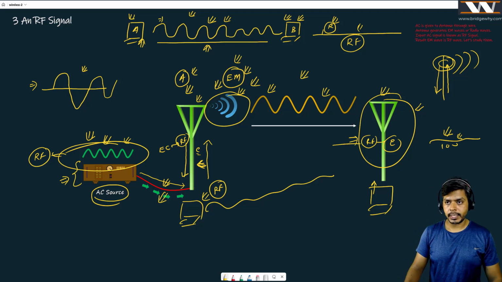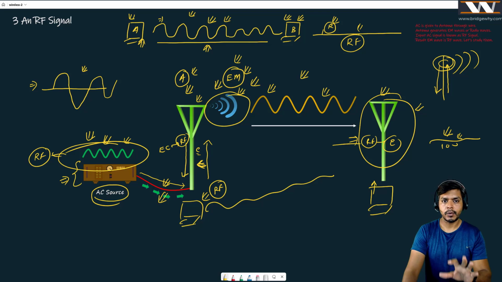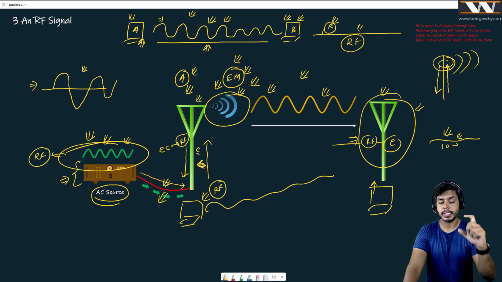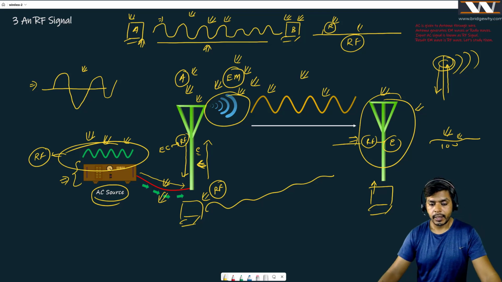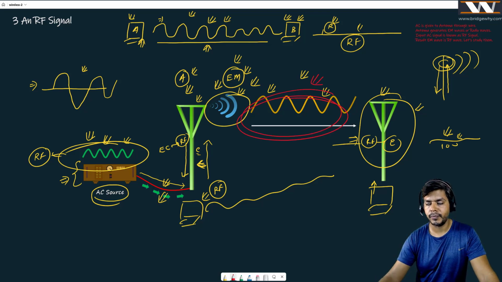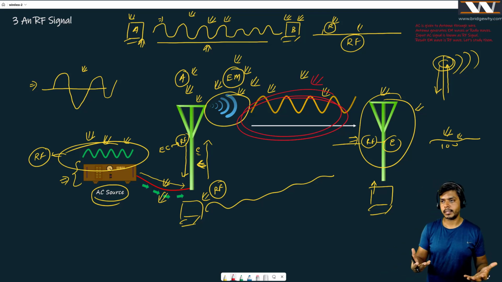So the sole takeaway from this board is, what is the meaning of RF signal? The RF signal can be your AC source. The RF signal can be the one which is generated by this antenna. As simple as that. Now the whole point is this, whatever we have generated right here in the form of this wave, we are going to study more about it, right? Now we know we can generate this signal. This signal can go from one place to another at a very high speed. I'll let you know the speed in today's class only. But the point is, can we talk about more of this signal, right?